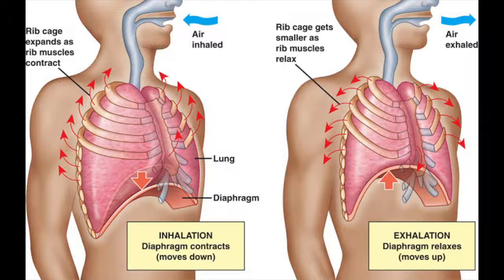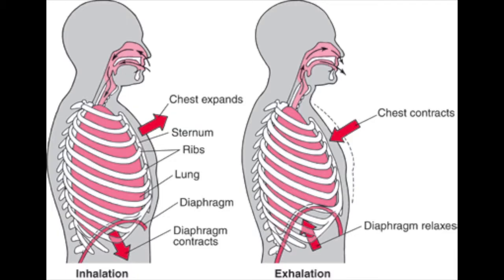During forced inhalation, as when taking a deep breath, the external intercostal muscles and accessory muscles aid in further expanding the thoracic cavity. During inhalation, the diaphragm contracts. Exhalation is generally a passive process. However, active or forced exhalation is achieved by the abdominal and the internal intercostal muscles. During this process, air is forced or exhaled out.